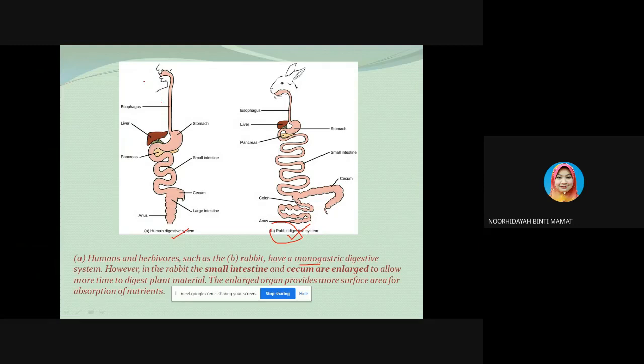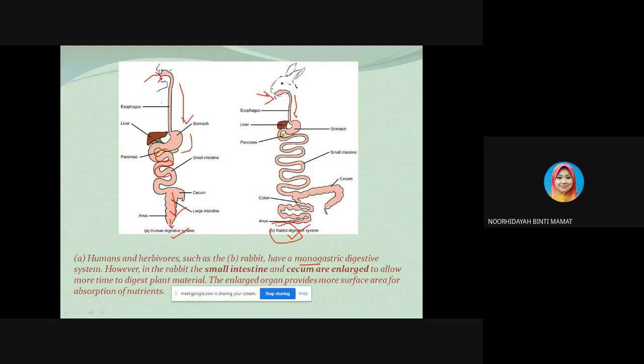The food is taken into the body through the mouth and transferred through the esophagus to the stomach, and the food will travel through the small intestine and the large intestine and expel the waste through the anus.